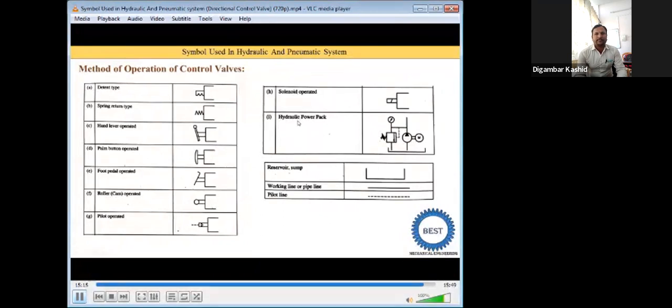Next one is the hydraulic operated. So it is operated by using hydraulic power, which means the oil coming from the pump. The hydraulic energy of the oil is used to operate the directional control valve. And this symbol you already wrote, that is the pilot line, it's a dash line. The working pipeline is continuous, and this is the symbol of the reservoir in which the oil is stored.